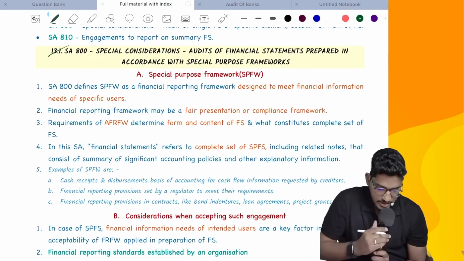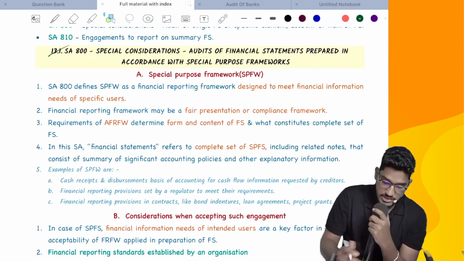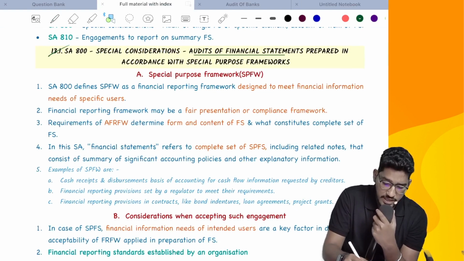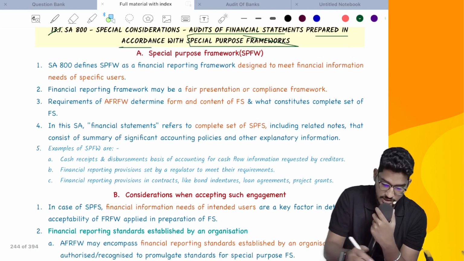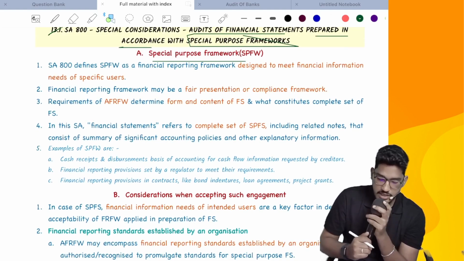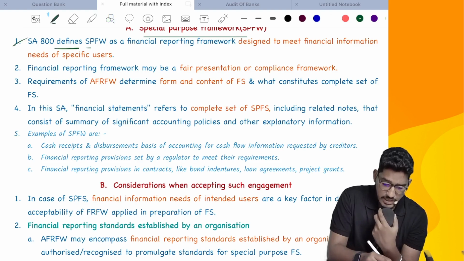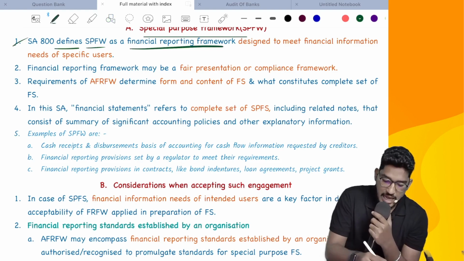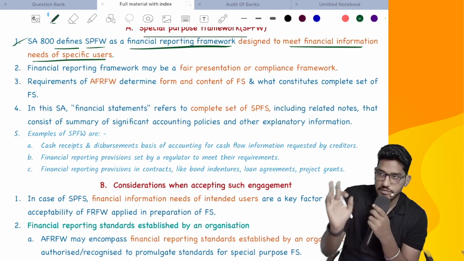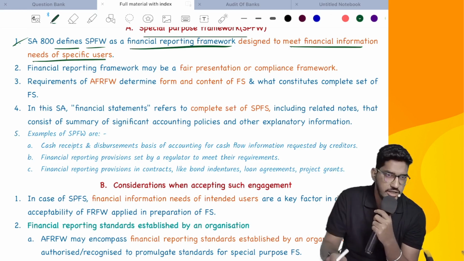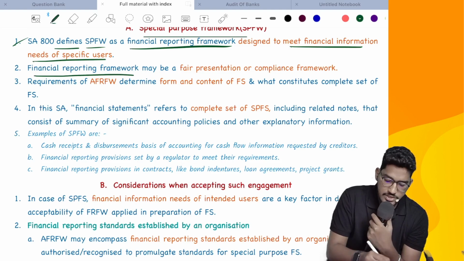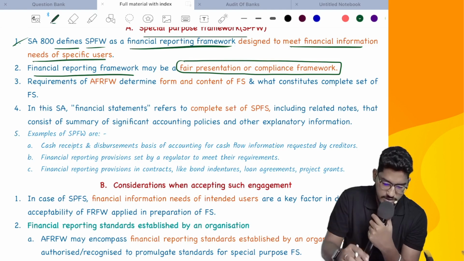So SA 800, special considerations while conducting audit of financial statements prepared in accordance with special purpose frameworks. Let us see what they say here. Special purpose framework. First, they are defining what is a special purpose framework. SA 800 defines a special purpose framework as a financial reporting framework designed to meet financial information needs of specific users. This we have already done in our introduction chapter itself. Financial reporting framework may be a fair presentation framework or it could be a compliance framework.